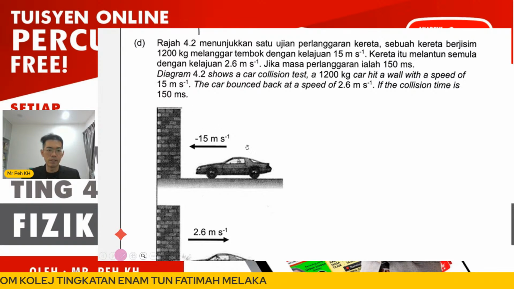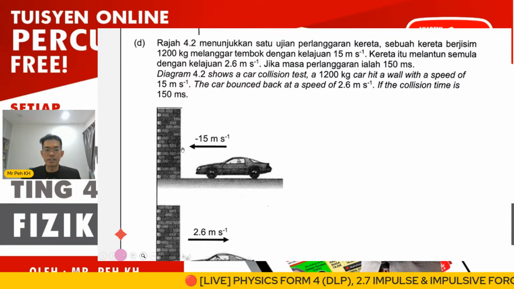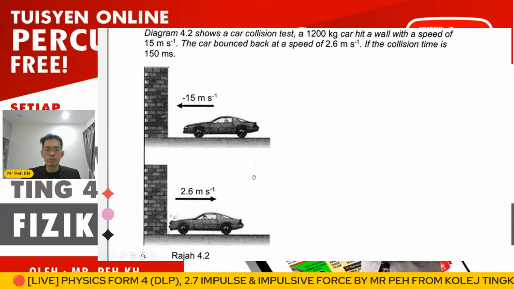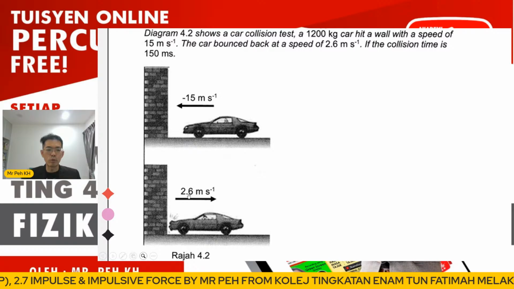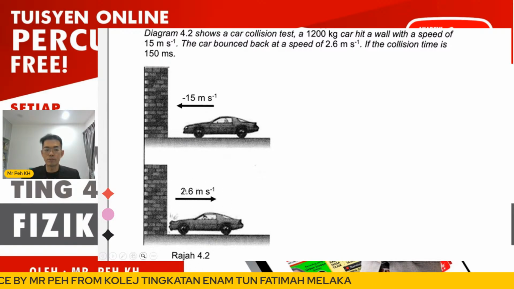You can see here the figure shows us already. So the speed is negative 15, meaning moving to the left is considered negative. Okay, so the car bounced back with a speed of 2.6. You can see the magnitude is 2.6, however the direction is to the right. So here it is now positive.